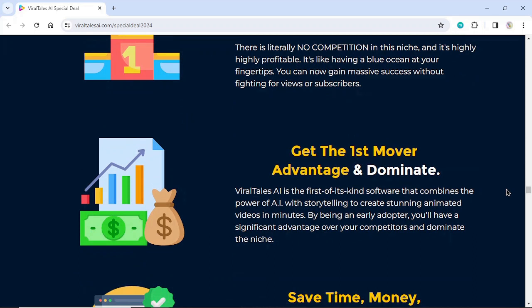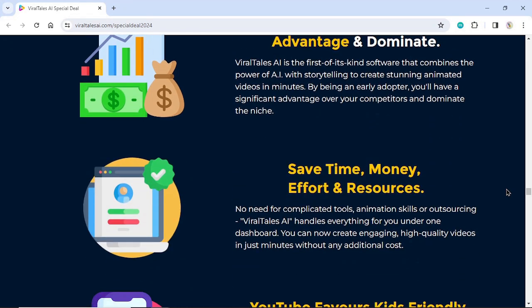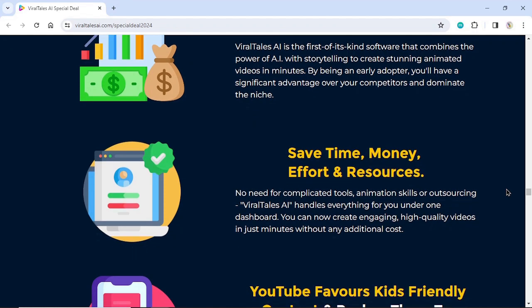ViralTales AI is the first of its kind software that combines the power of AI with storytelling to create stunning animated videos in minutes. By being an early adopter, you'll have a significant advantage over your competitors and dominate the niche. Save time, money, effort and resources. No need for complicated tools, animation skills, or outsourcing. ViralTales AI handles everything for you under one dashboard. You can now create engaging, high-quality videos in just minutes without any additional cost.